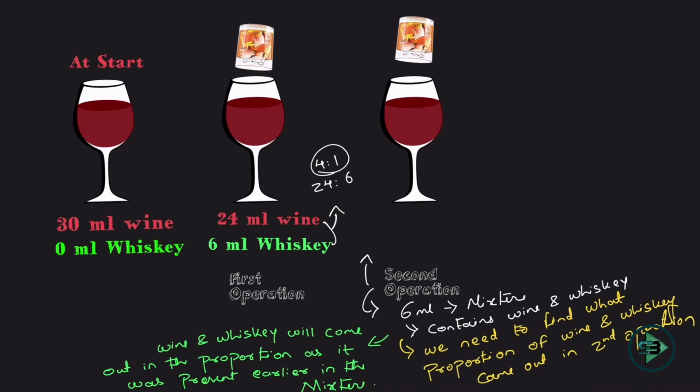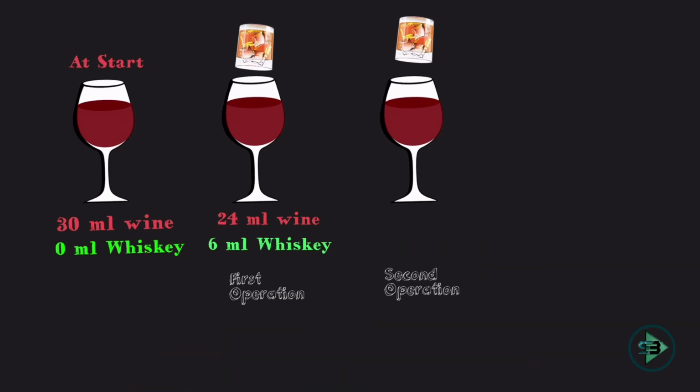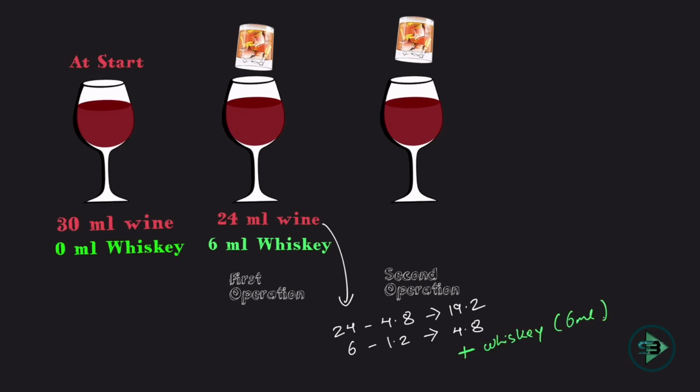It means that the 6 ml that came out, I'll divide into 5 parts. 4 parts of that I'll take out, which is nothing but 4.8, which means 4.8 ml of wine came out when I took out 6 ml of the mixture. If 4.8 ml is wine, then 1.2 ml has to be whiskey. So what is left now? Earlier wine was 24 ml, and I've taken out 4.8 ml of wine. Earlier the whiskey was 6 ml, and I've taken out 1.2 from that. So what is left? 4.8. Okay, that's what I am getting from this.